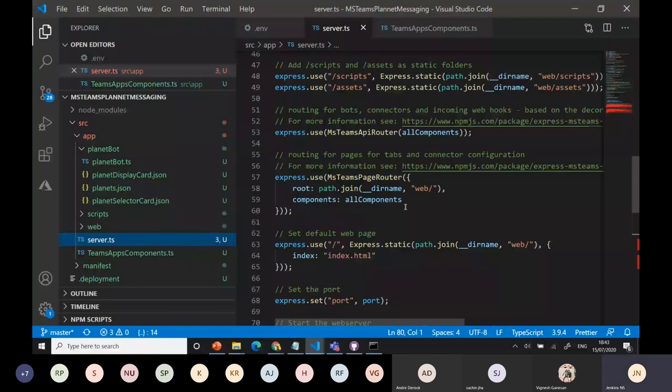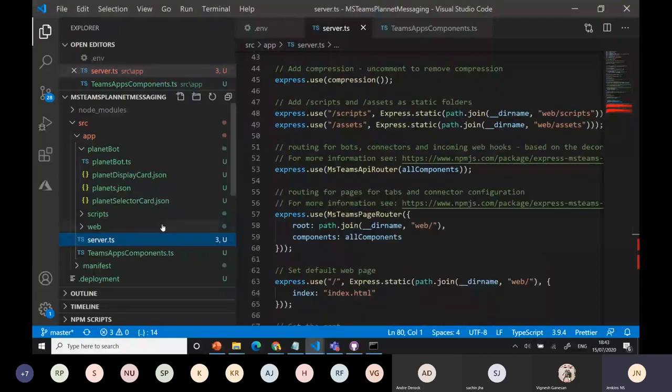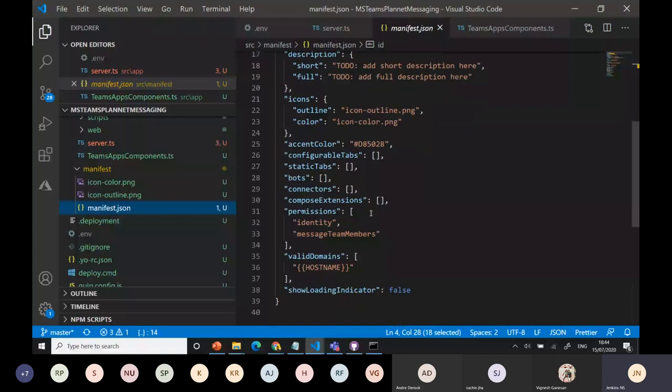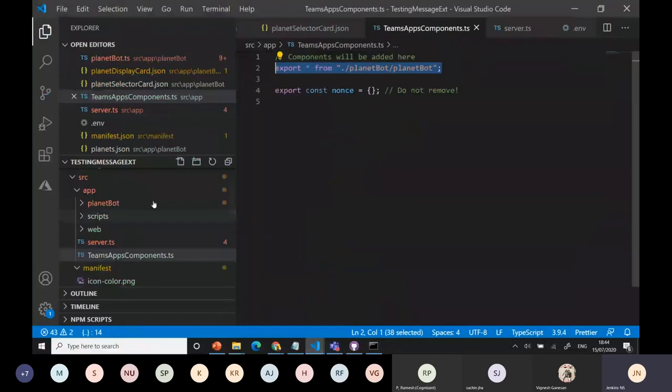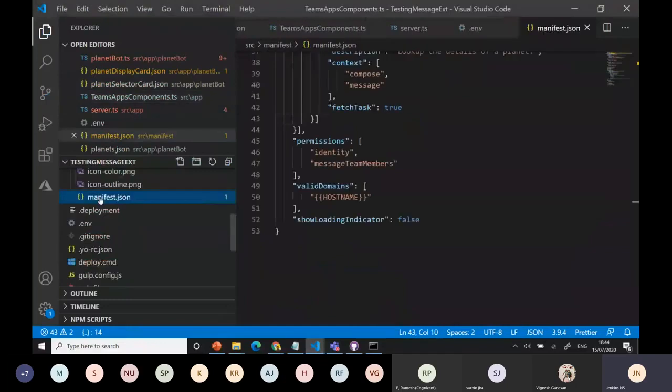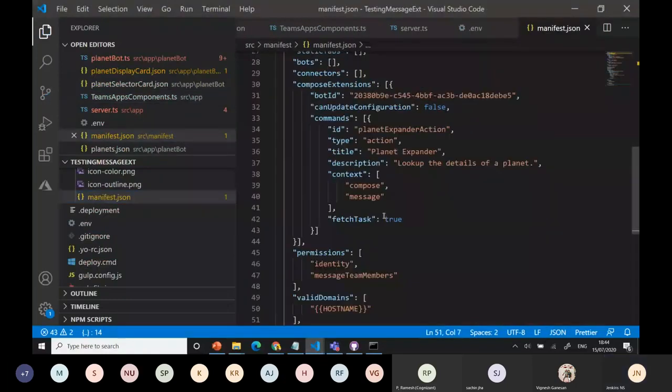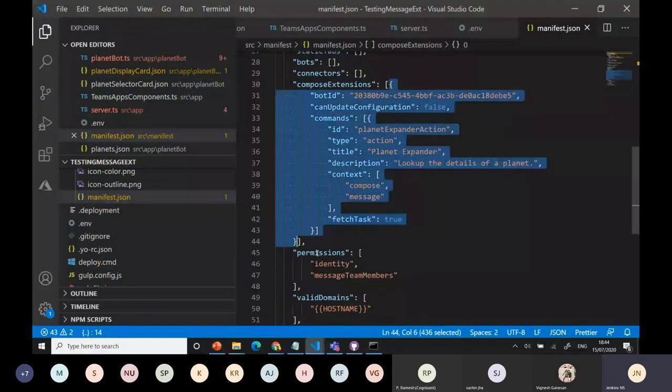Okay, now I'm going to my manifest file. I can add it either because we have no configuration tabs or bot anything. I have not added it, right? I mean, this is a message extension. I can manually add it. I'll take the values from there. Okay, that's the manifest part. What I'm going to do is I'll take this bot ID. I need to modify it. Other things are the same.